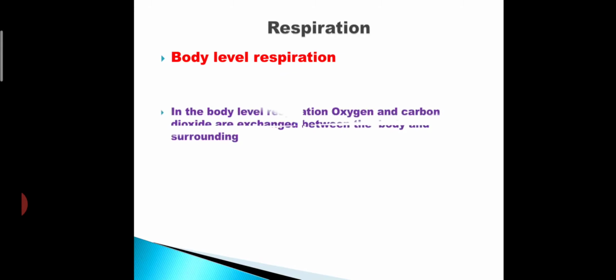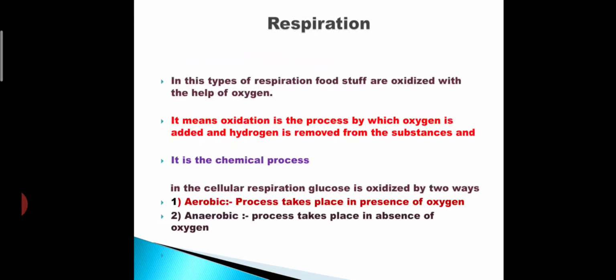What is body level respiration? In body level respiration, oxygen and carbon dioxide are exchanged between the body and the surroundings. The air present in our surroundings gets into the body, oxygen is trapped there, and whatever carbon dioxide is produced in the body, which is collected in the lungs, is taken out of the body and added into the environment. Means exchange of gases between the body and surroundings takes place in body level respiration. It is also called breathing. Intake of air, exhale of air, it is said to be also breathing.